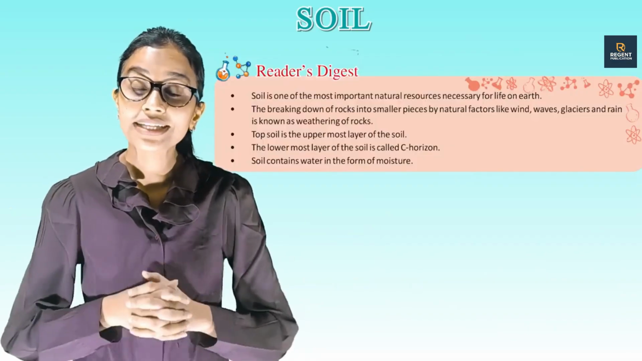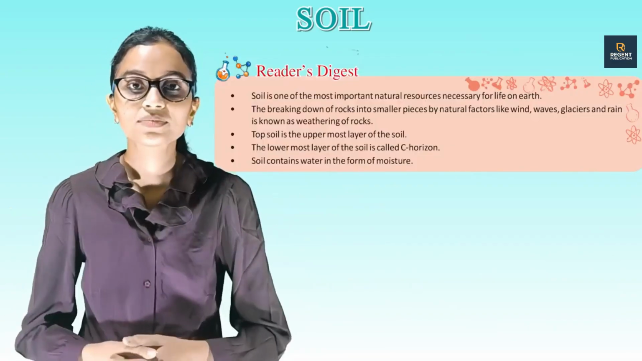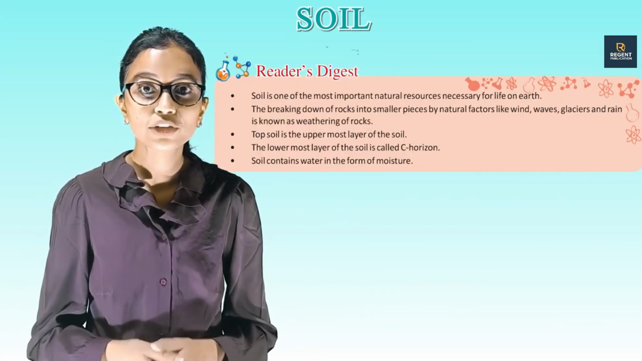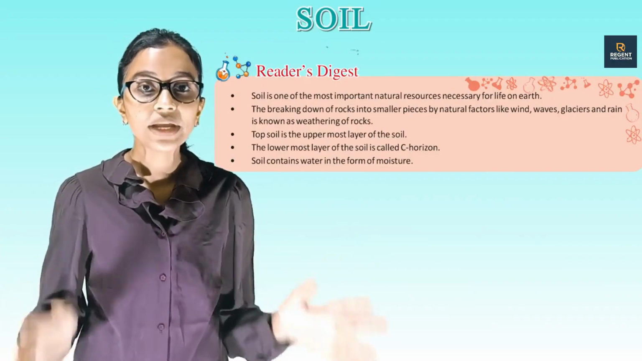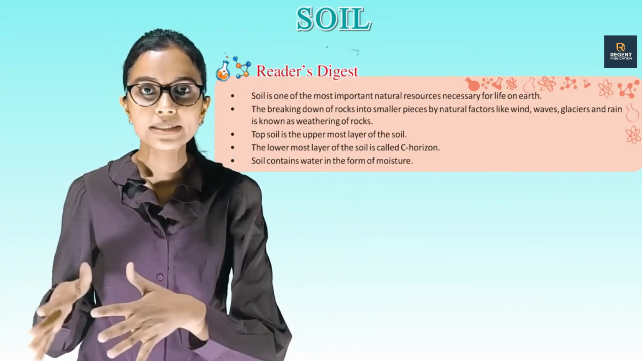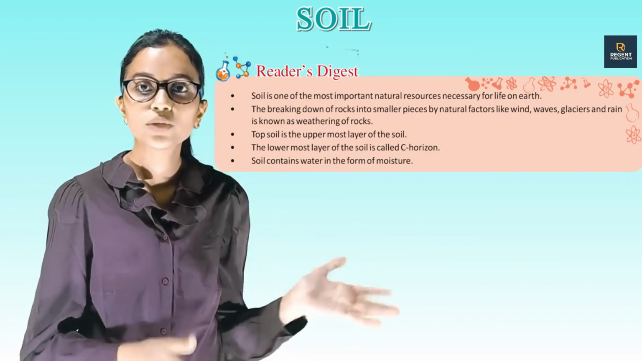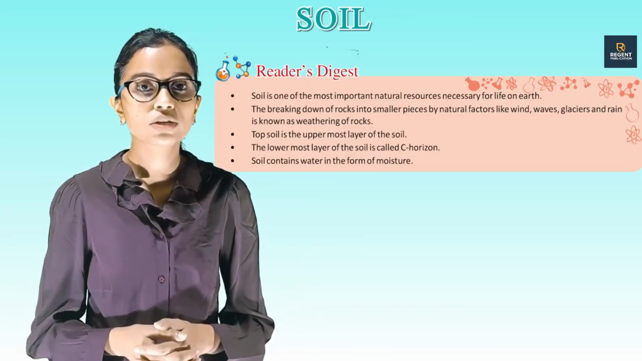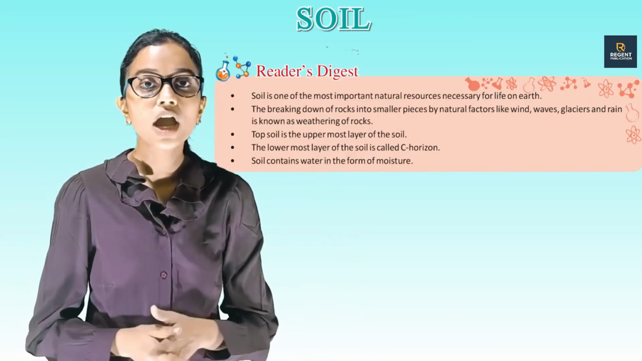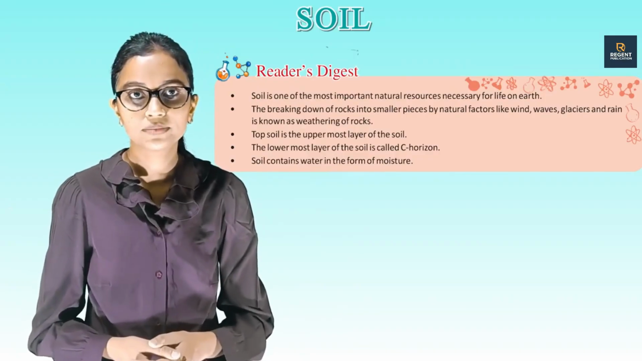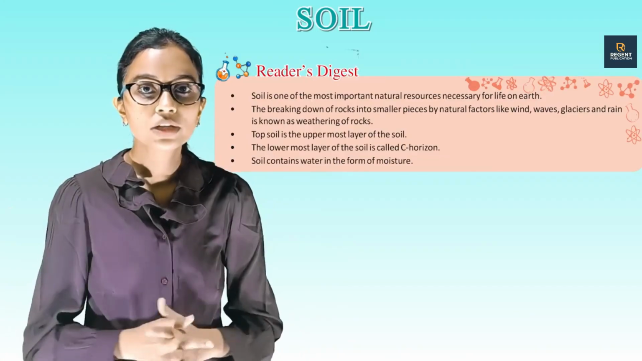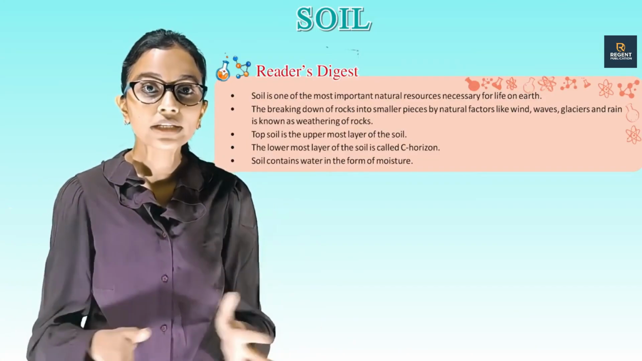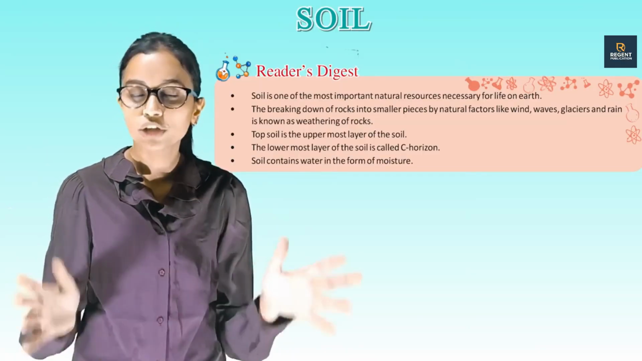So children, it's time for Reader's Digest. Soil is one of the most important natural resources necessary for life on earth. The breaking down of the rocks into smaller pieces by natural factors like wind, waves, glaciers and rain is known as weathering of rocks. Topsoil is the uppermost layer of the soil. The lowermost layer of the soil is called the C horizon. Soil contains water in the form of moisture.